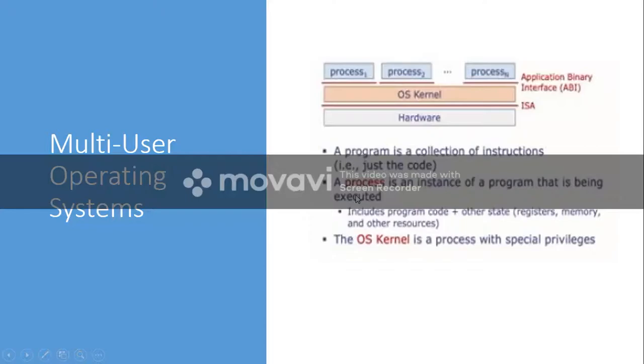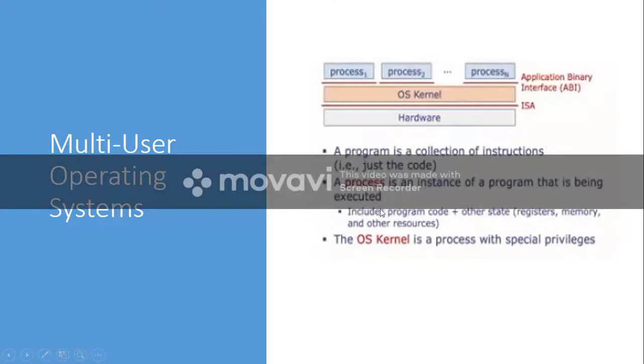When a program is being executed, then it is no more called a program, rather it is called a process. So if something is in the memory, and it is using hardware resources, and it is using some states of the registers, then it is not a static program, rather it is a program in execution. So program in execution is called a process. A process is an instance of a program